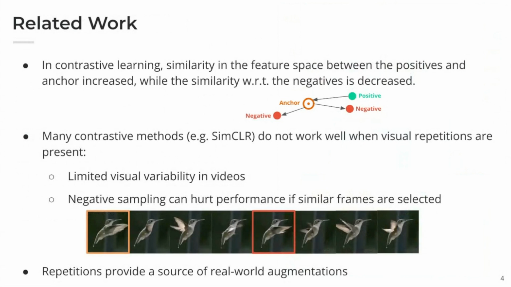The two frames are semantically very similar, and if they are selected as negatives, then they will be pushed apart in the embedding space, and this will affect the training process. Moreover, repetitions provide a source of real-world augmentations, so a method able to take into account this kind of property of the data could benefit from it.